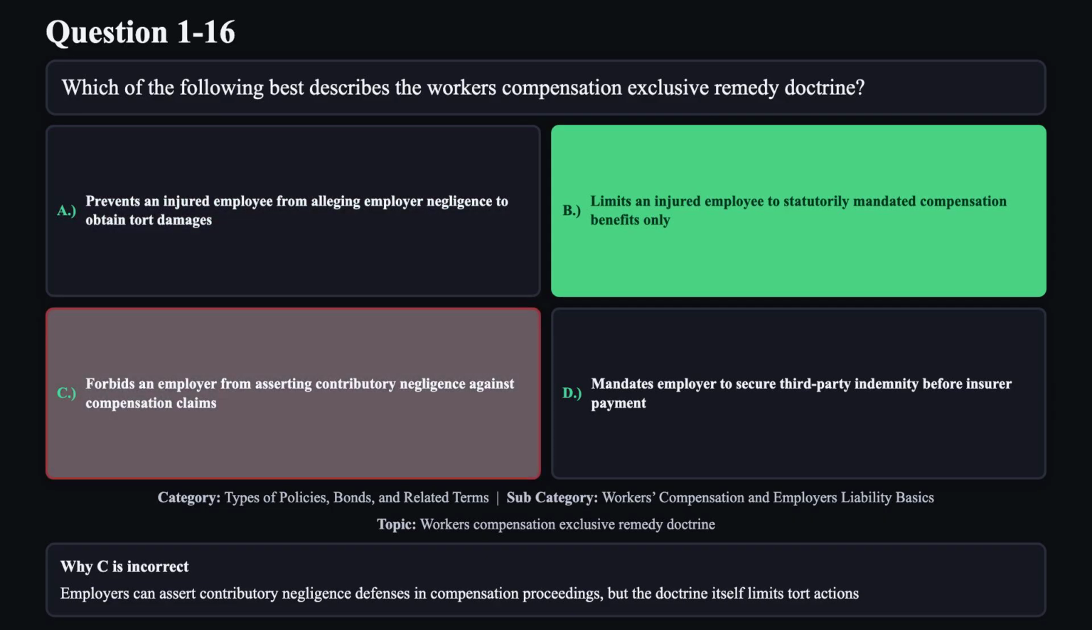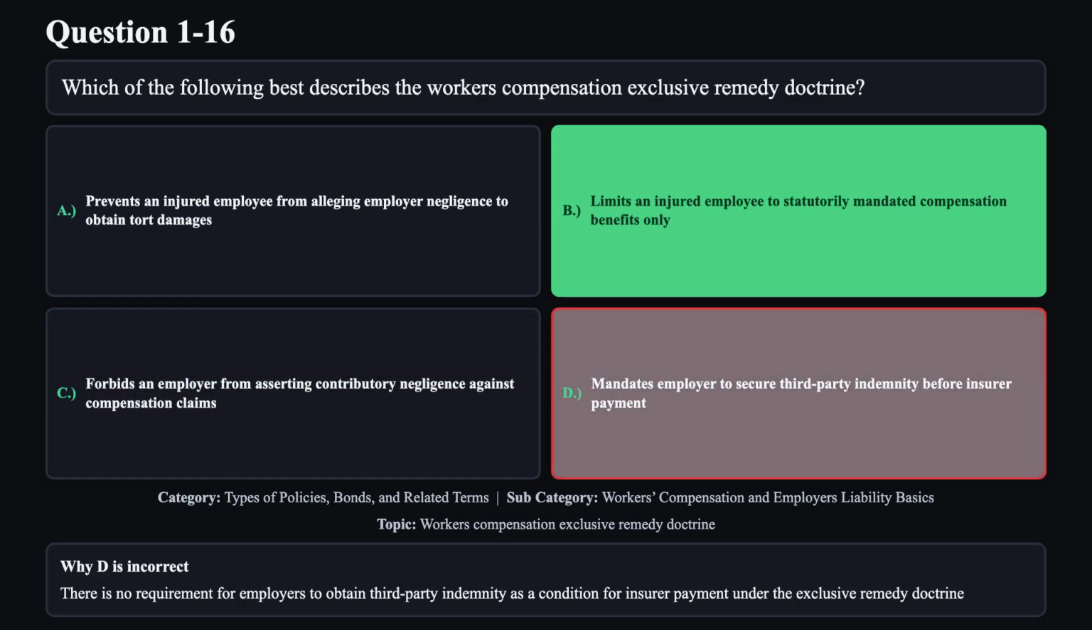Reason C is not correct. Employers can assert contributory negligence defenses in compensation proceedings, but the doctrine itself limits tort actions. Reason D is not correct. There is no requirement for employers to obtain third-party indemnity as a condition for insurer payment under the exclusive remedy